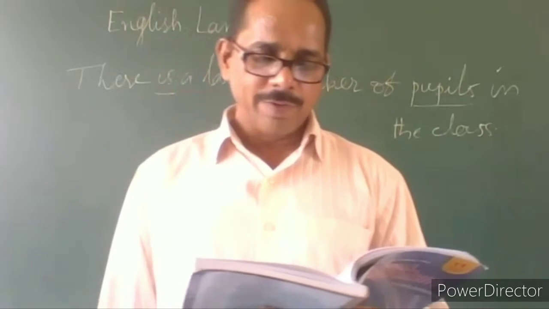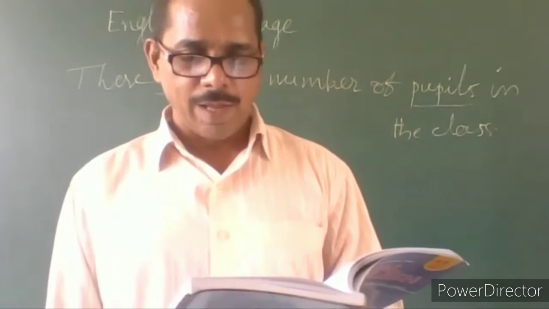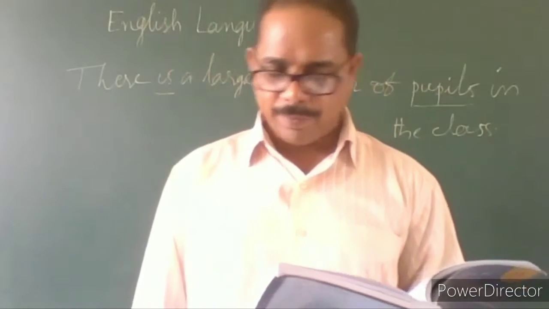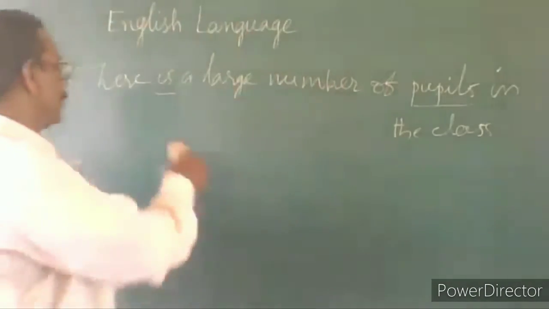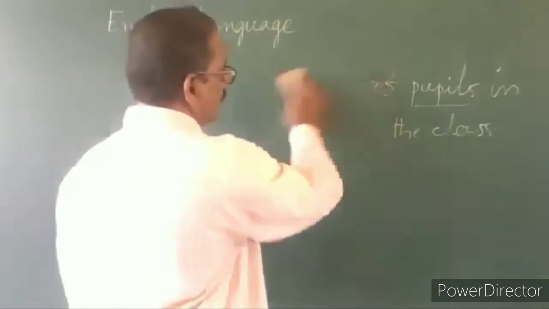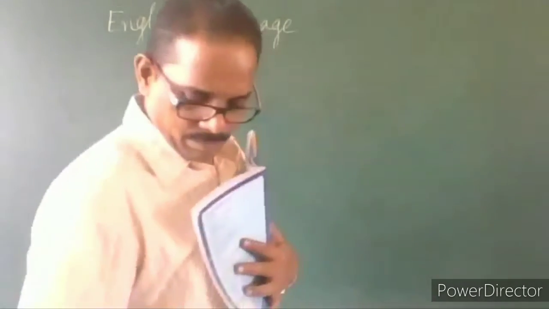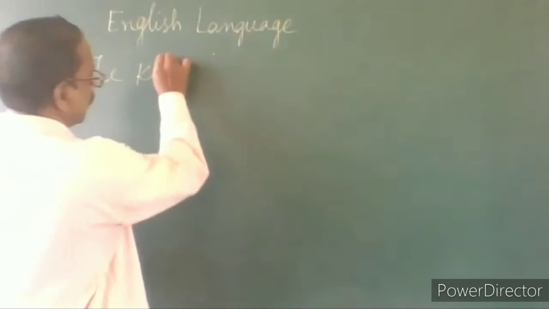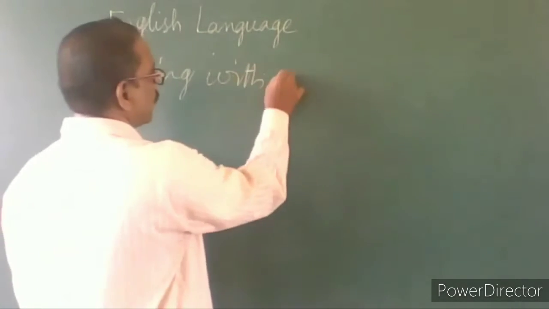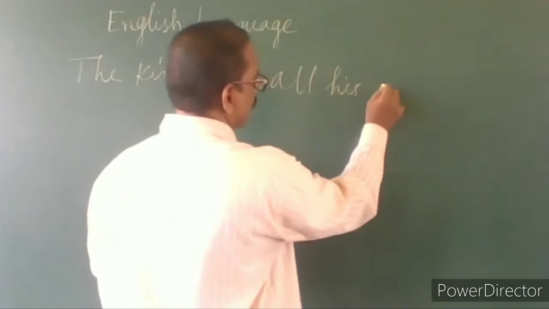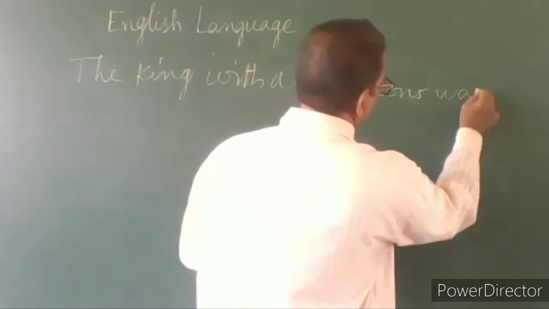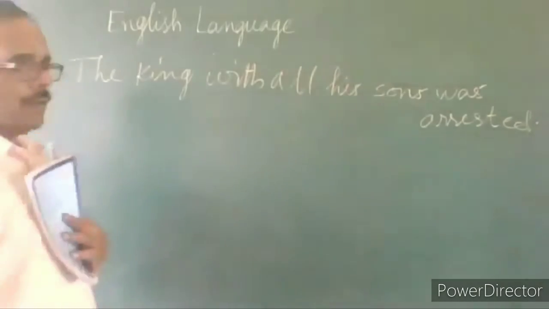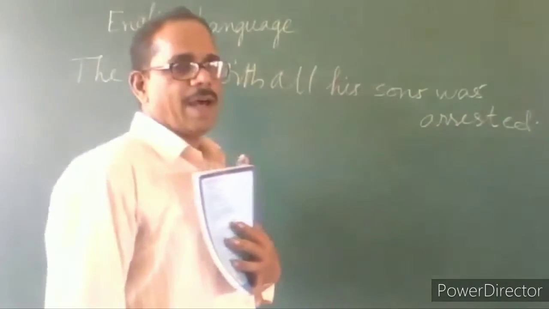That is, if the first noun is singular, the verb must be singular, even if the second noun is plural, as in: the king with all his sons was arrested.